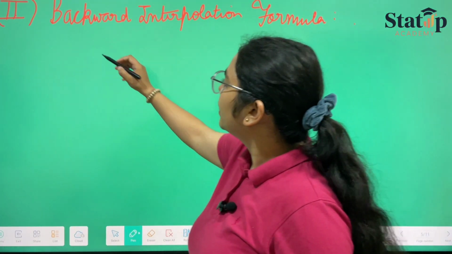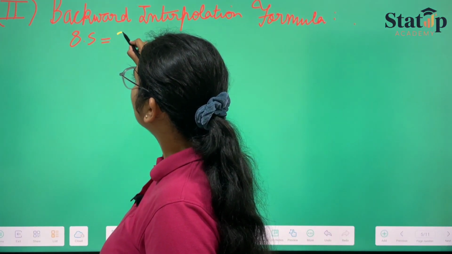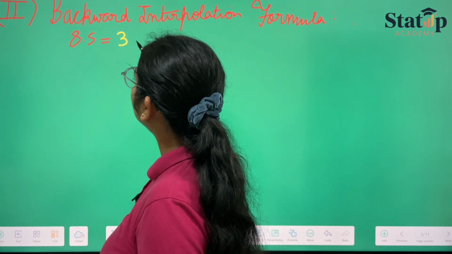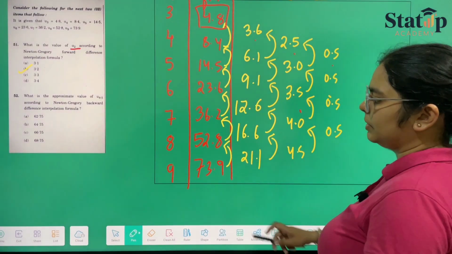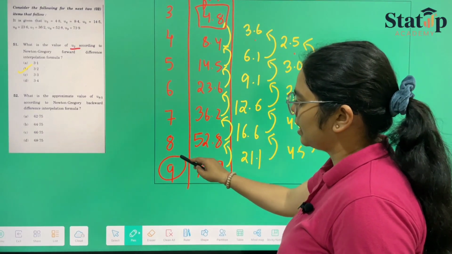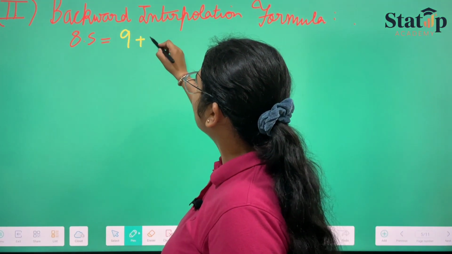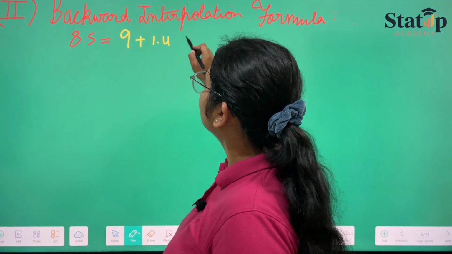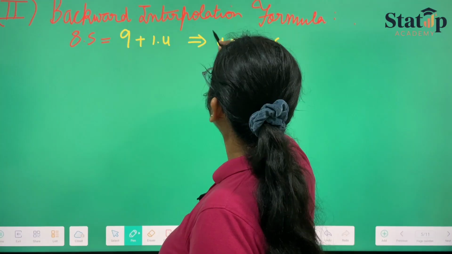So our 8.5 will be equal to a plus h into u. Not 3, here a will be the last term. The last term is 9, so 9 plus 1 into u. So here also, u is equal to minus 0.5.